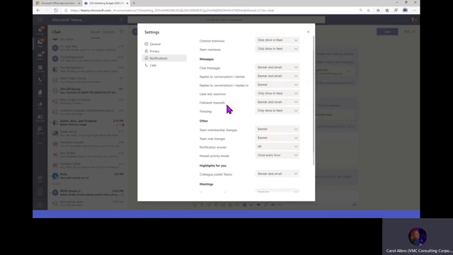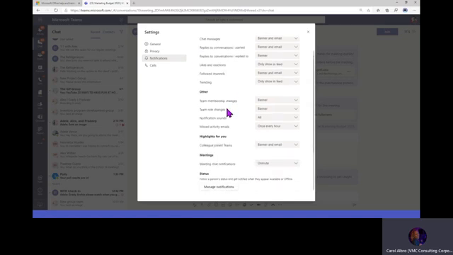Then you have your notifications. So as you can see, there's a lot going on in Teams. So there's a lot of different reasons to be notified. And we all have our different thresholds of what works for us, whether you're somebody who wants to be notified for everything that happens, or one of those people that you're good about checking on things on your own. You don't need a noisemaker to help you with that.